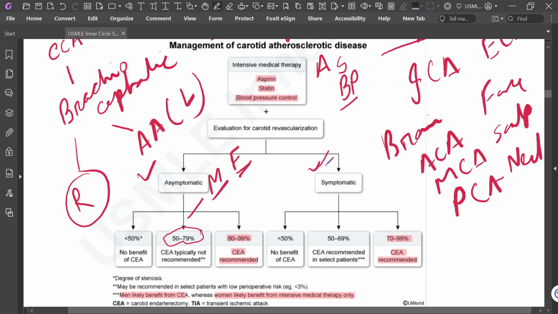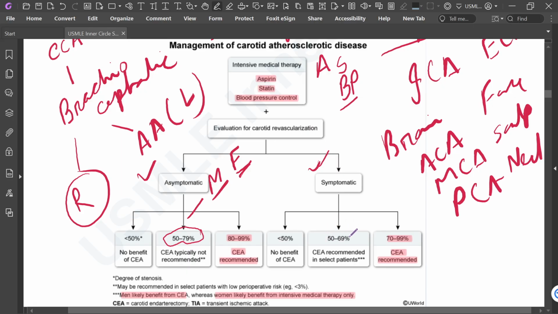For a symptomatic patient, if the degree of stenosis is less than 50%, no benefit from carotid endarterectomy.